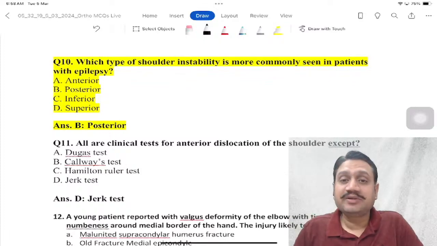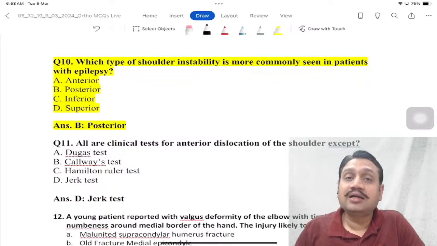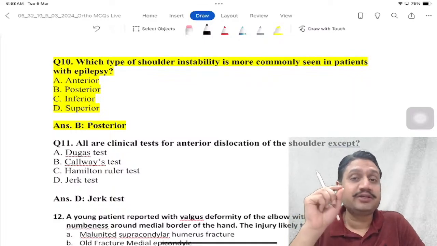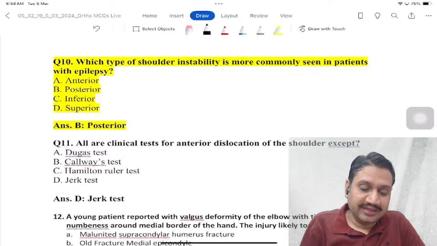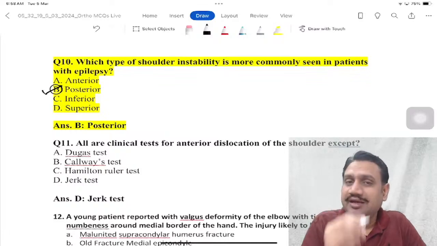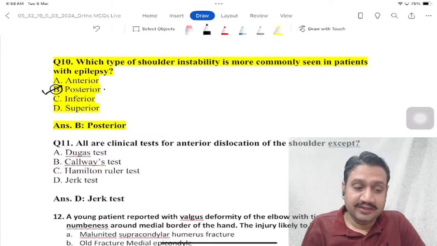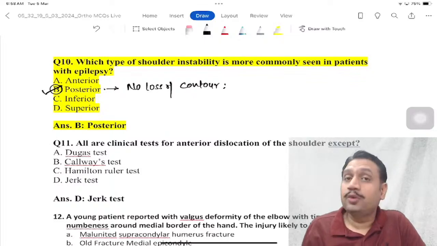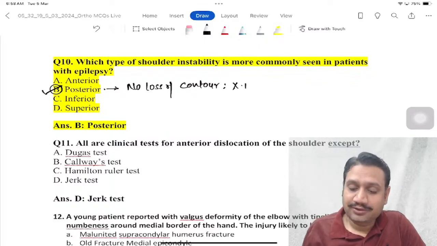So it happens in which patients? The patients who are suffering from epilepsy episodes or fall after electric shock. So patients with epilepsy or electric shock usually get posterior dislocation. A very important point I must remind you here is that there is usually no loss of contour, and X-ray also shows you something very typical. You remember, what do we call it?